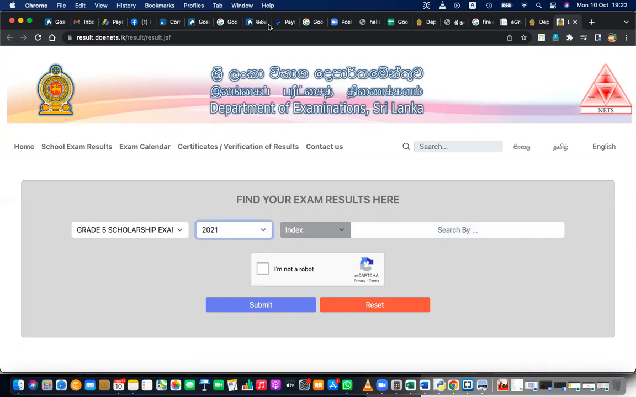Any one of you? Hello? Can anybody remember the number? Grade 5 scholarship? If so, you can type the number there and get your results. Right? But you need to know the number. If anybody can remember the number, you can send it to me in the chat. Then I can show you how to get the results. This is doenets.lk, the Department of Examinations website.